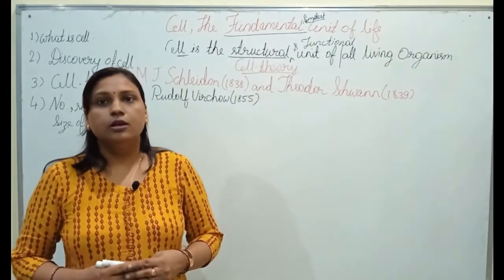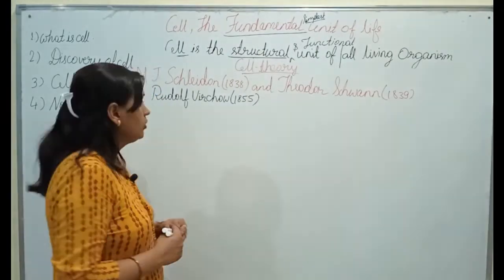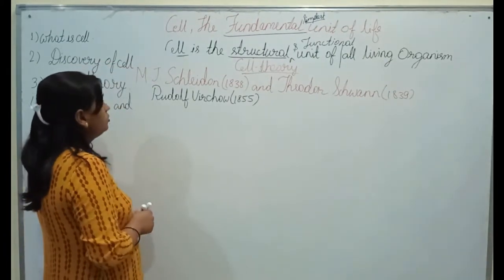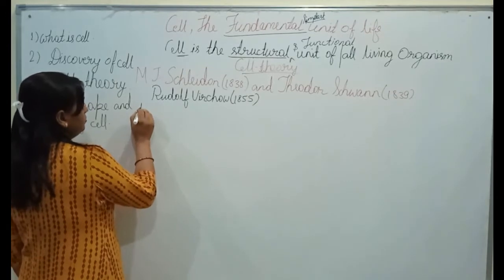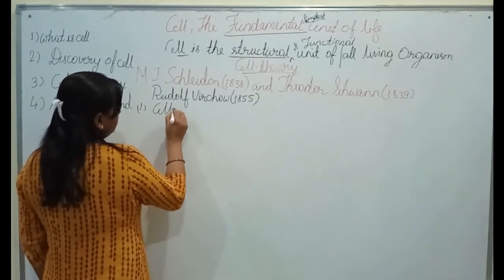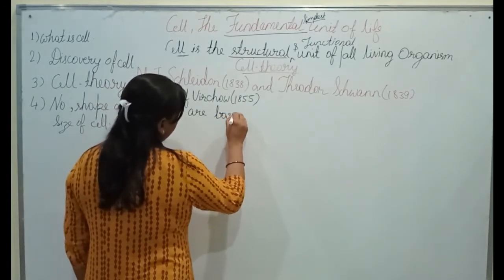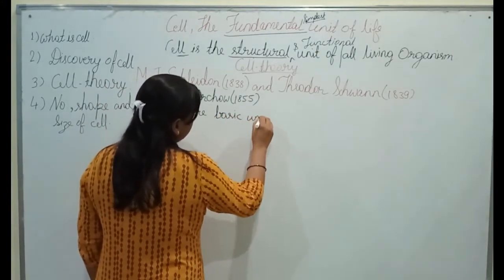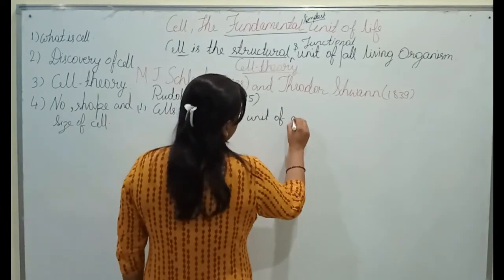That means cells arise from pre-existing cells only. So let us see what are the points given by them. Cells are the basic unit of all living organisms.